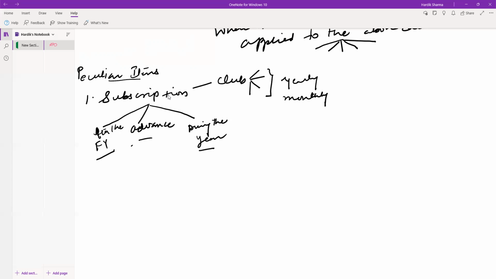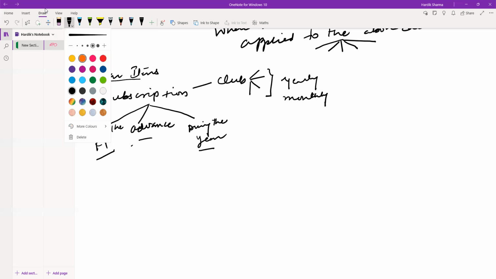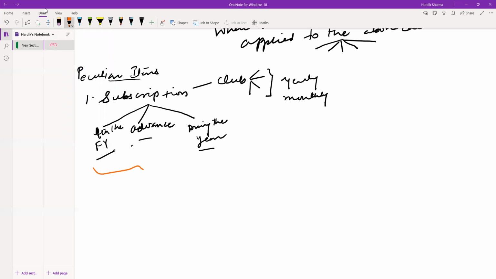Now, when it is said after the financial year, advance, and during the year, one thing is common in these three. What is common? The thing that is common in these three is that they all will be accounted in receipts and payments account as and when received, right?